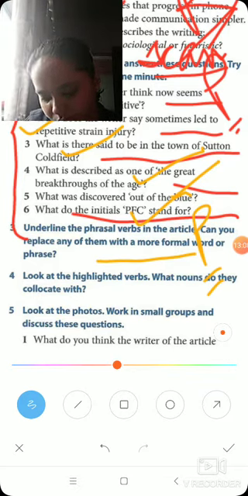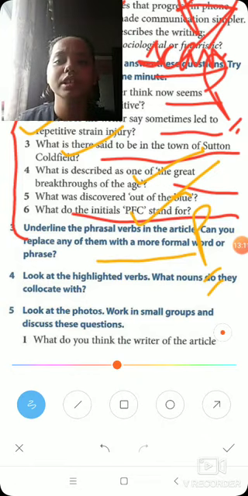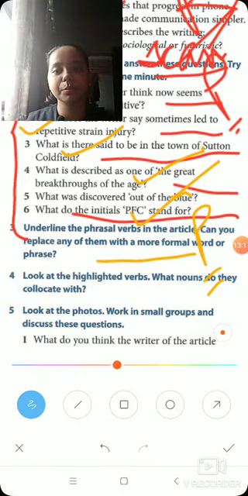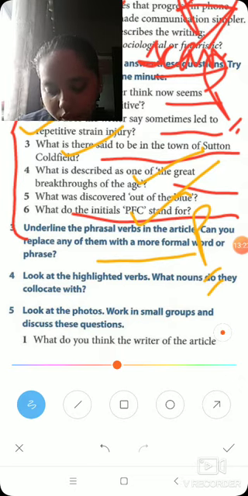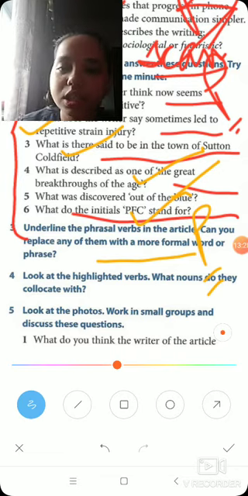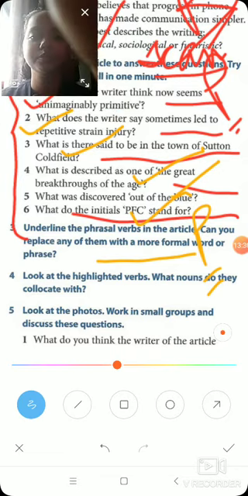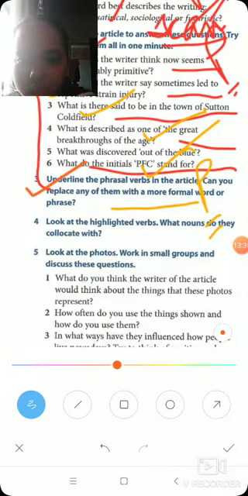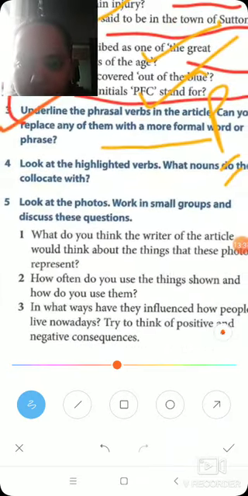Then switch off, you can replace it by unwind. Come up with can be replaced by devised. And PFC has taken off, this phrasal verb can be replaced by become a great success. Okay, so now we have finished the third one, now we'll go to the fourth one.